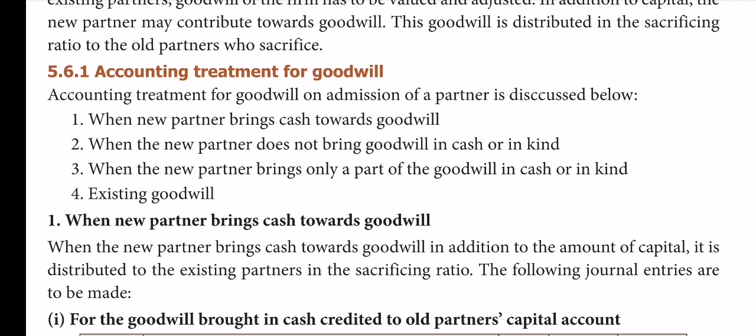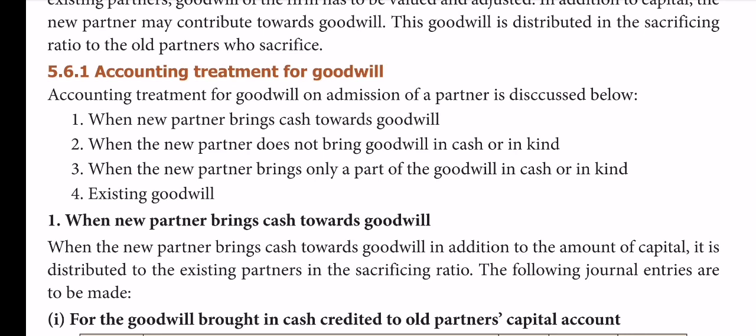Already the goodwill was there in the business. Already some amount of goodwill exists in the business. That's why it is called existing value of goodwill. So these are the 4 different treatments at the time of admitting a new partner.